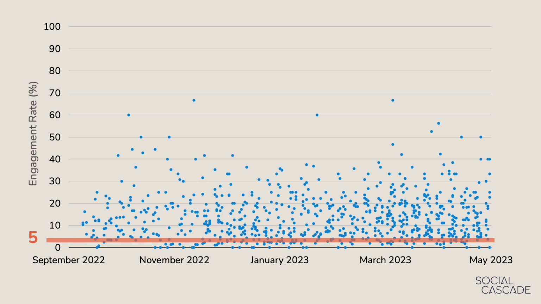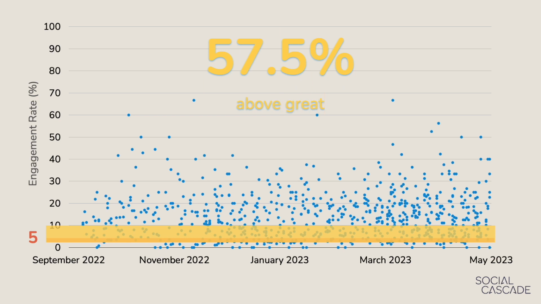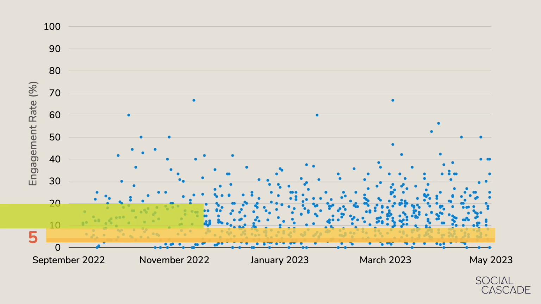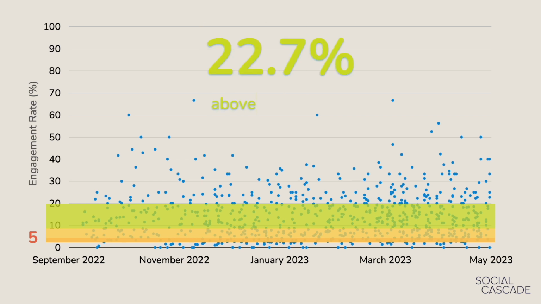Now, let's double that 5% and draw a line here that goes up to 10%. And we'll say anything above this yellow bar is great. And we still see a lot of those blue dots above the yellow line. In fact, 57.5% are above great. Let's do this another time here. Let's double it again and draw a line that goes up to 20%. We'll say anything above a 20% engagement rate is outstanding. And we still see almost a quarter of Social Cascade's posts are above that 20% engagement rate.